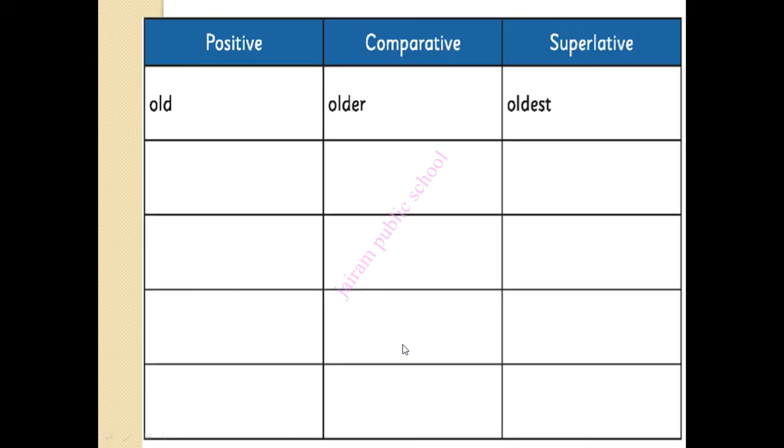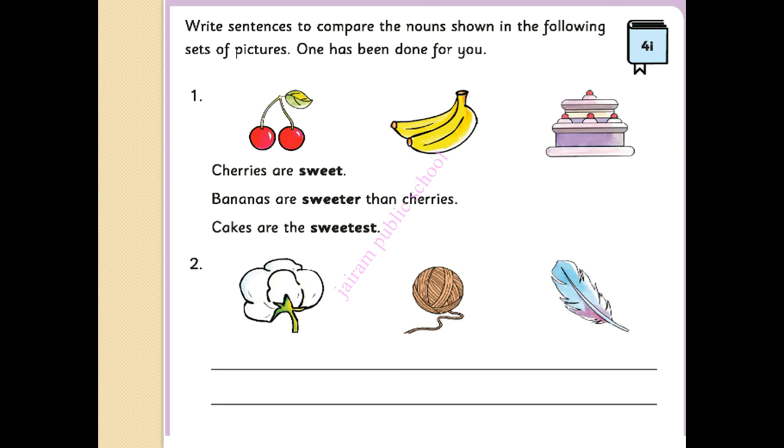Now here is an exercise. You have to write big, bigger, biggest. Tall, taller, tallest. Poor, poorer, poorest. So likewise you have to write the sentence. You have to write the words also. And write sentences to compare the nouns shown in the following sets of pictures. One has been done for you. Now you can see this picture here. One is cherries, another one is bananas, and the last one is cake.